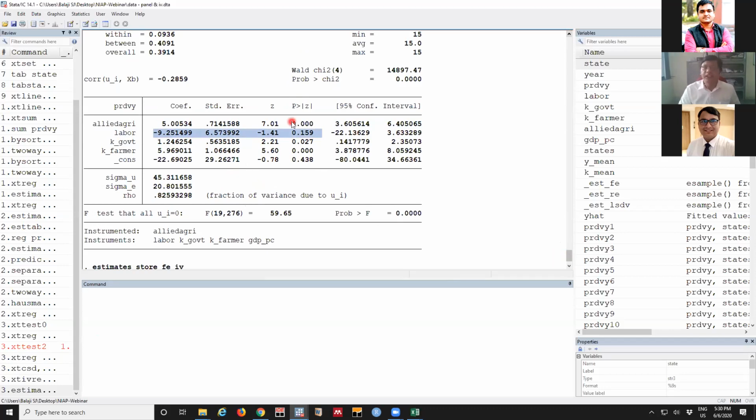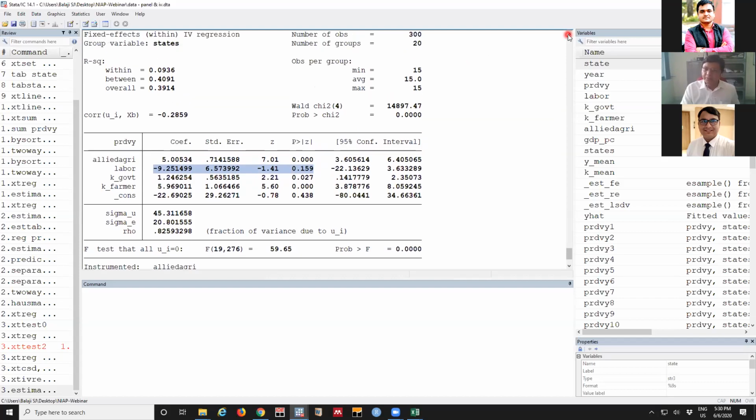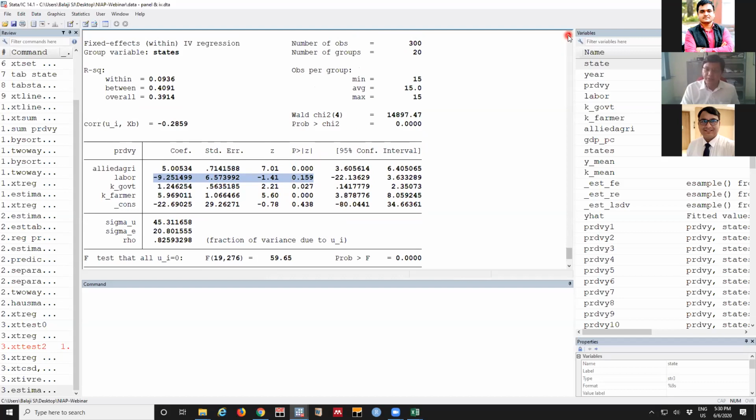The consequence of this sort of result is very different. When we are saying labor is reducing output, the government will be more interested in diverting from agriculture to non-agriculture, where income is high, among other factors. And if you are giving the result that labor has no big problem, the non-farm employment related policies will be less concentrated. So based on methodology, the interpretation will be different, but which method is better, that we have to justify.